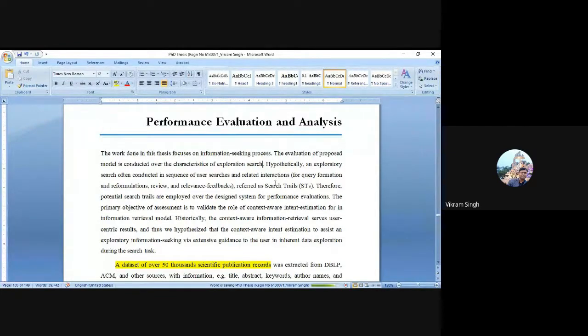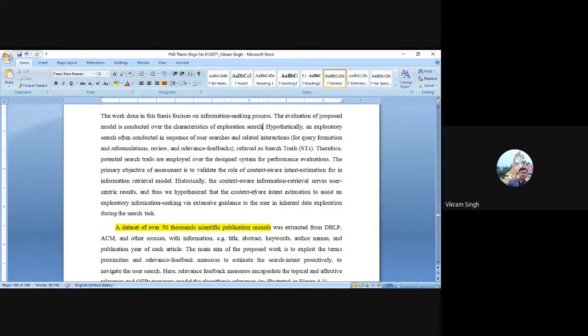So there we designed a system to justify the need of different criteria or different measures in the ranking and matching process. The purpose of the proposed work is to justify the need of new criteria or new metrics for the ranking and matching process in a retrieval system, or maybe a search system, which is designed for user interactions, right? I'm going to skip a lot of details.